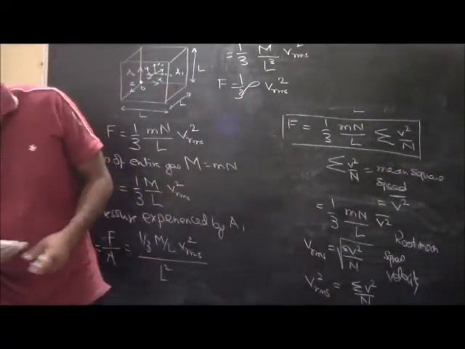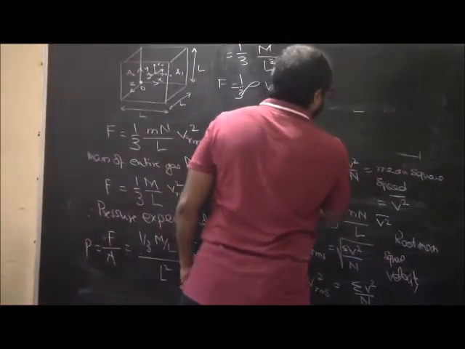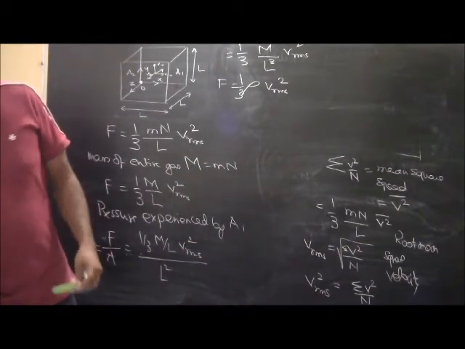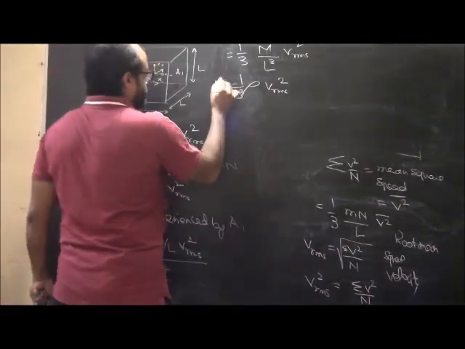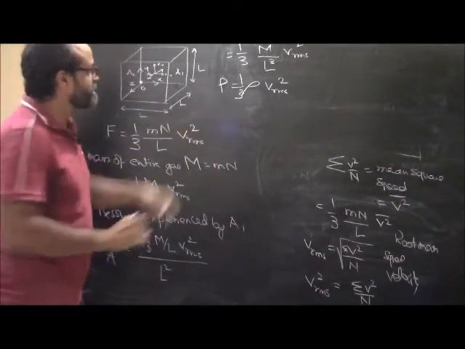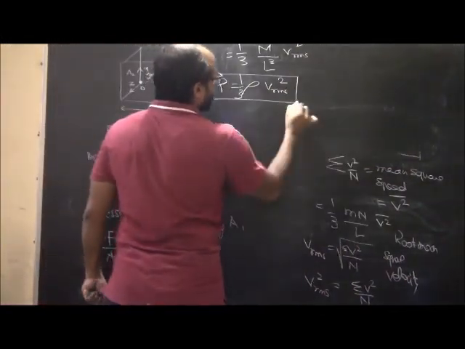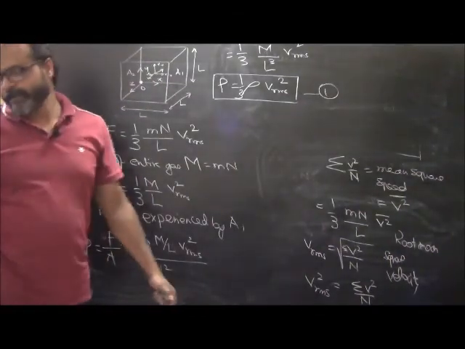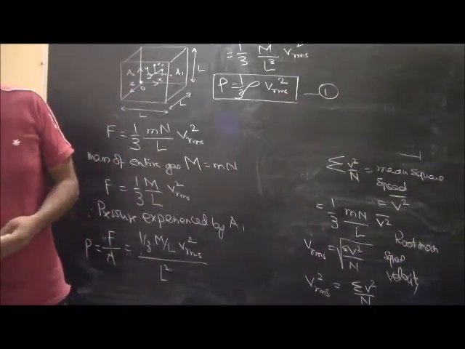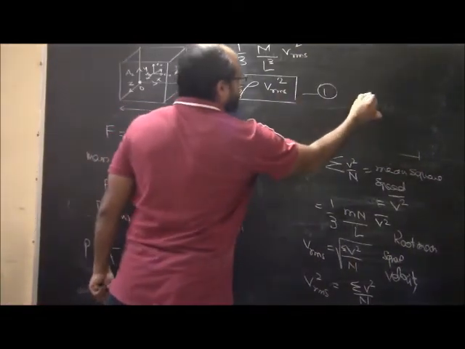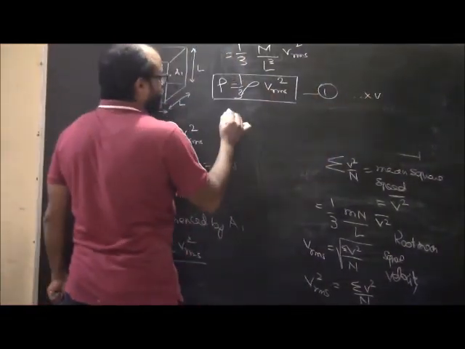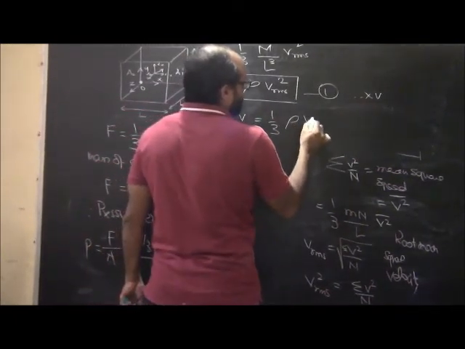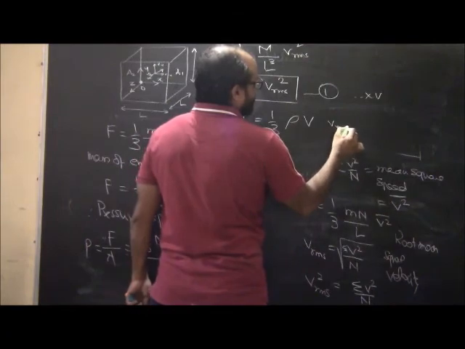So this is the first expression that we have. Sorry, I'm talking about pressure here. So pressure is equal to 1 by 3 density V RMS square. This is the first thing that we can write. Okay, if we need to express it by volume, then we can write, let's say if I happen to multiply this by V on both sides. So what do we have here? Pressure into V will be 1 by 3 density into volume V RMS square.